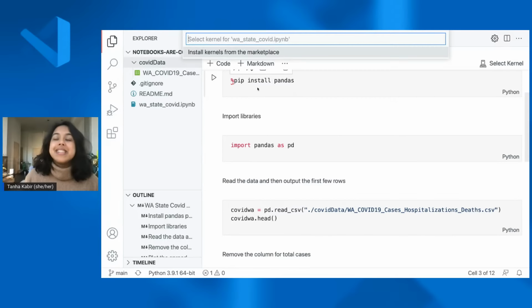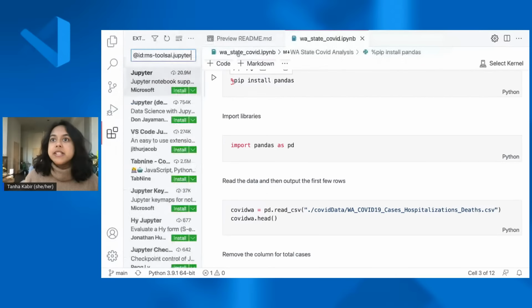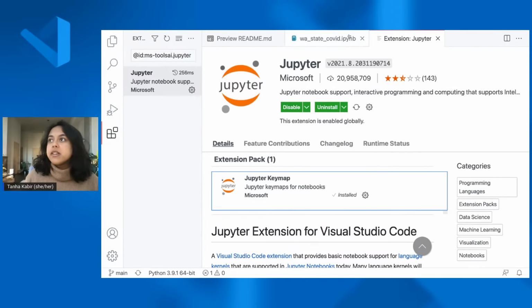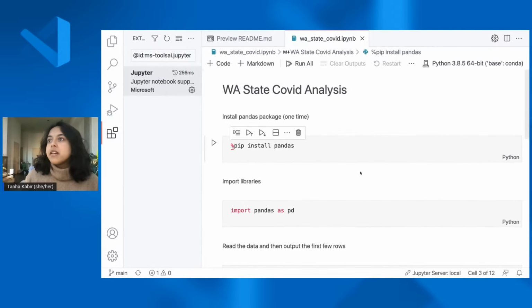So when I want to run it, that's when I need the Jupyter extension to help me figure out where Python lives in my machine. So let's go grab the extension. Let's install it. Cool. All right, and the cool thing is the Jupyter extension detected that I last used Python 3.85, so it automatically selected that.